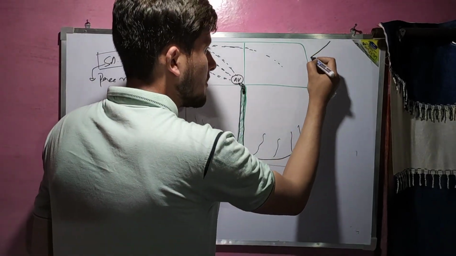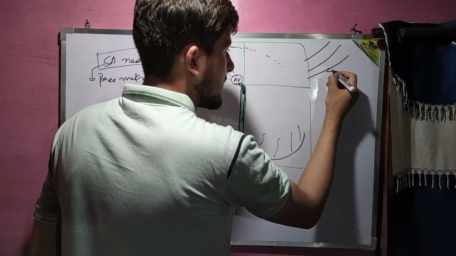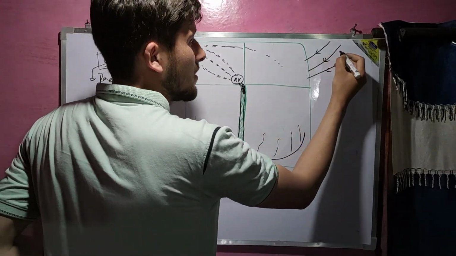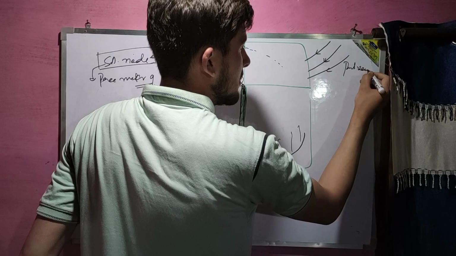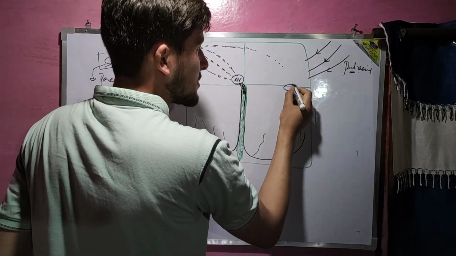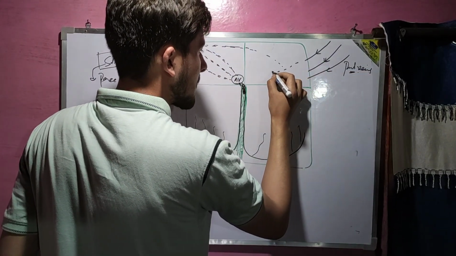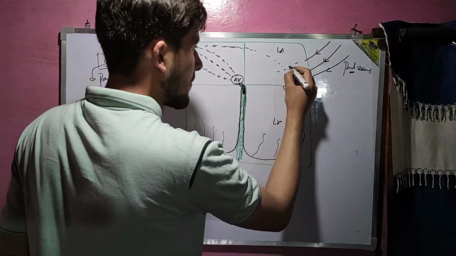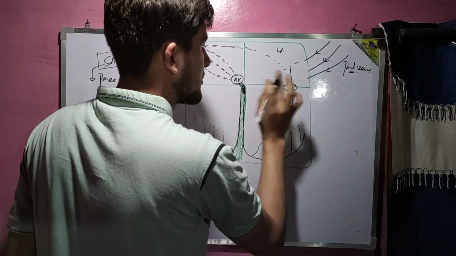When both the atria start contracting, we know that the oxygenated blood comes through the pulmonary veins. The oxygenated blood that comes from the pulmonary veins into the left atrium.